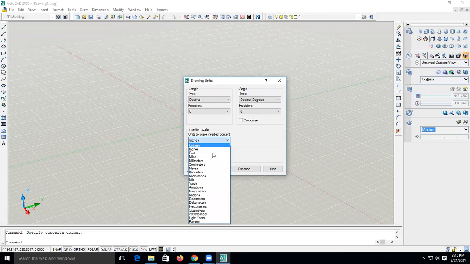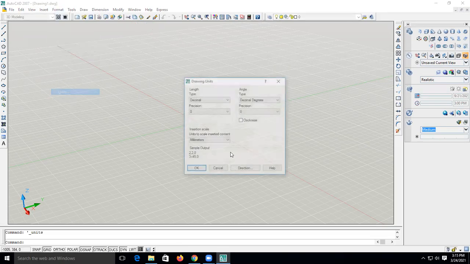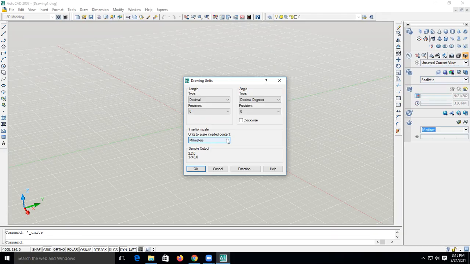Convert inches to millimeter. So this is the very important part, millimeter. Format, units, and millimeter. Why is it important? Because whatever model we are going to build with this 3D modeling software, you are going to provide that particular object to the 3D printer. So you have to mention it as millimeter, then only you can make that particular part. So keep it as millimeter and okay.